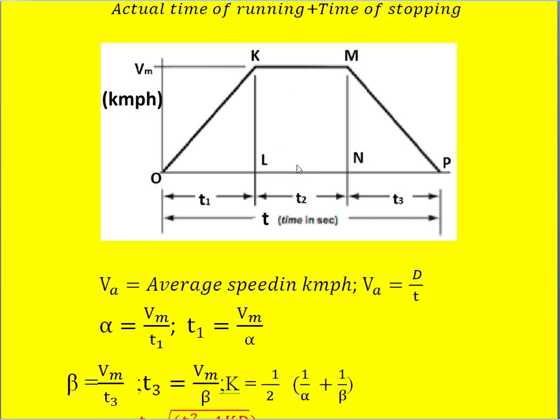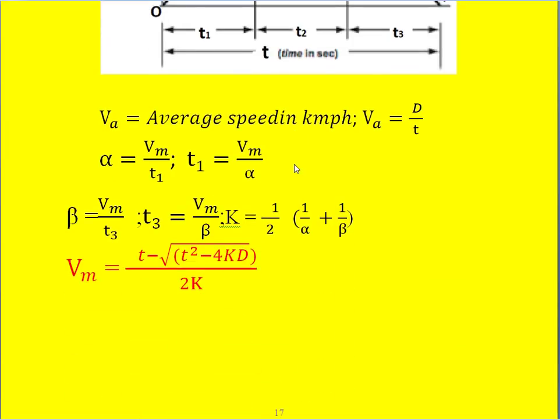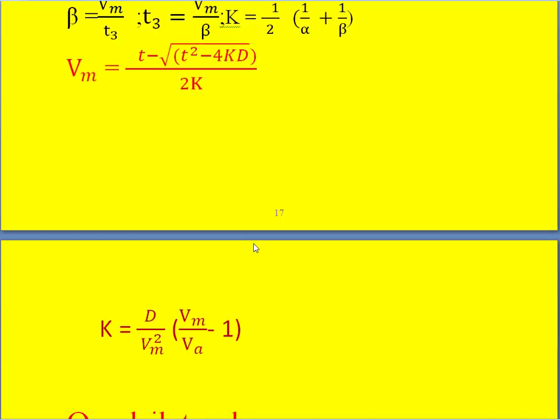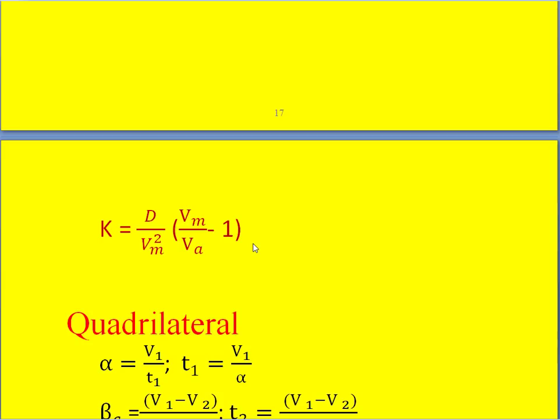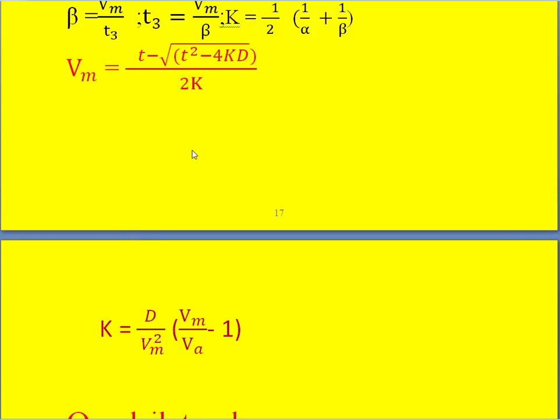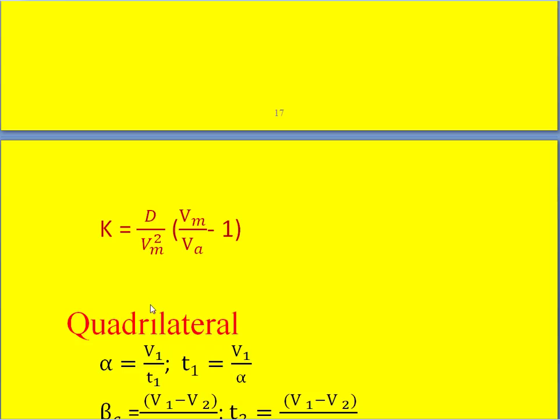So next, here this D is nothing but the distance between the two stations, two stops. We can also write, we know this equation, that is k is equal to D by Vm square into Vm by Va minus 1. Often we find in problems that they give the ratio between the Vm and Va, and you are asked to calculate what is the maximum speed, or you may be asked to calculate what is this k value.